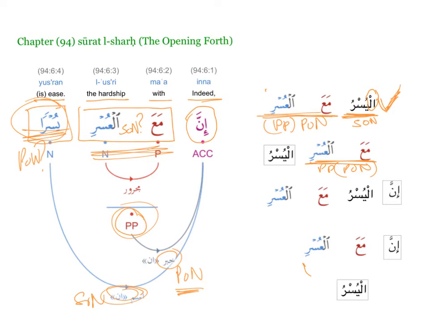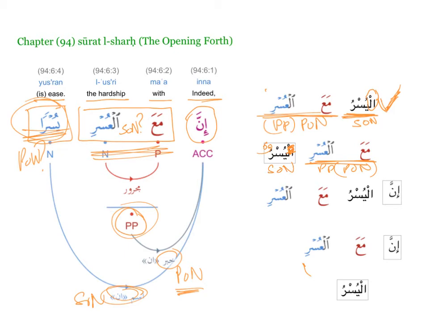But the case is this: when a subject of nominal comes after a prepositional phrase which is put in front of the sentence, you can make it indefinite, so it becomes yusru, and you add a tanween, so it becomes yusrun. So ma'al usri yusrun is still a subject of nominal even though it's not definite, because it comes right after a prepositional phrase.